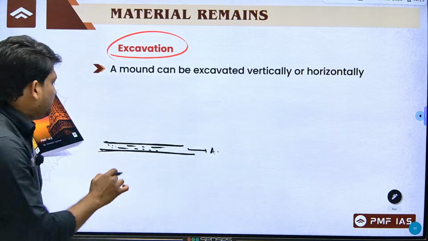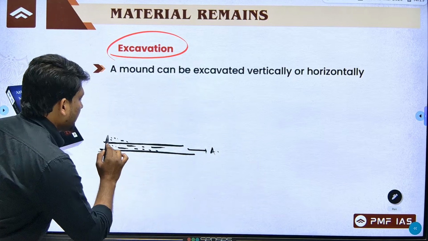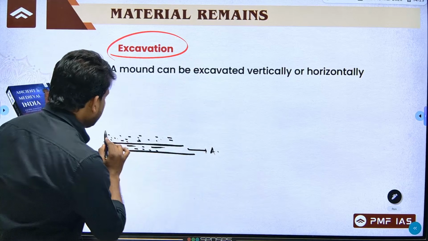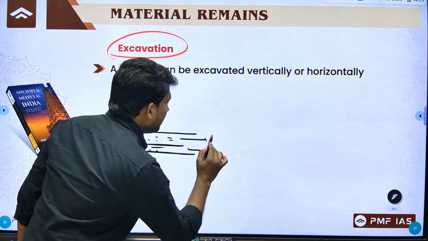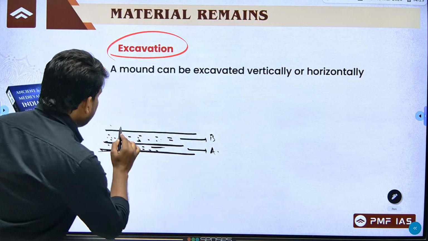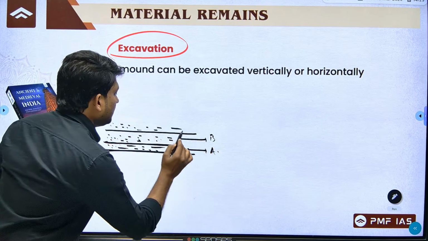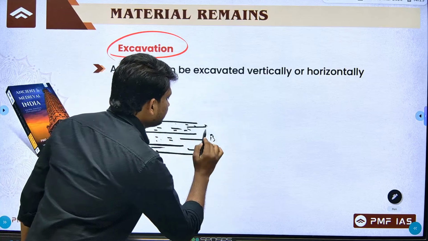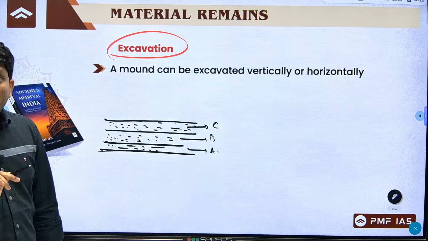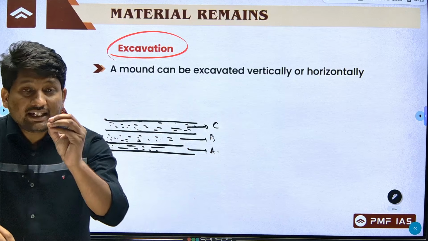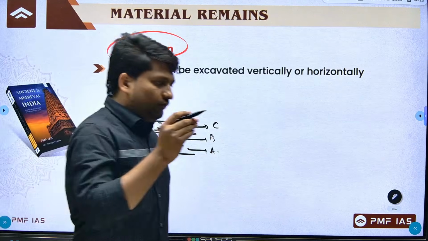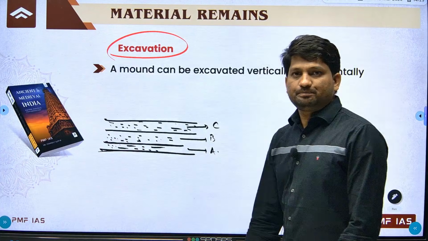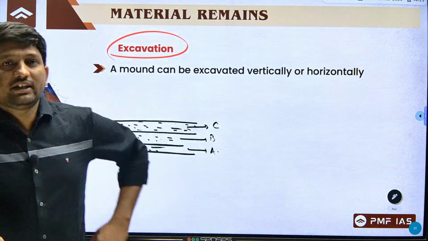After some period people are living here in this phase, and even after maybe 100 years, 200 years or 1000 years, once again all this got buried. So, this is layer B. Next people are living here, but once again because of some destruction all things were buried, and this is layer C after some period of time. So, now tell me, which layer among A, B and C is from the oldest period? Which layer is the oldest?